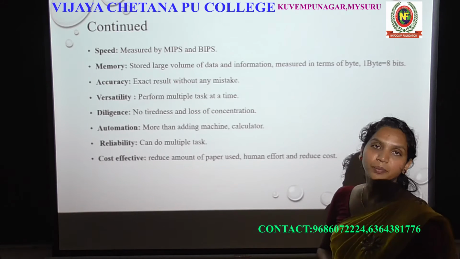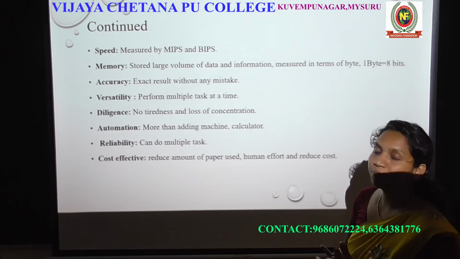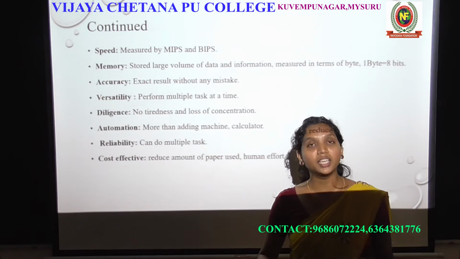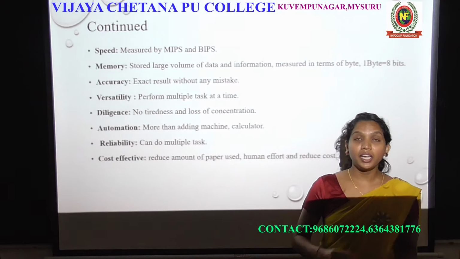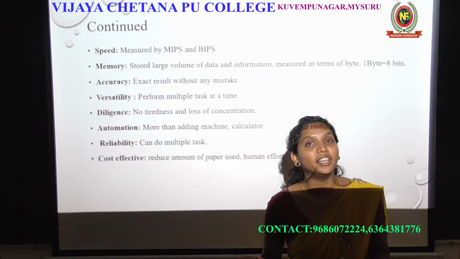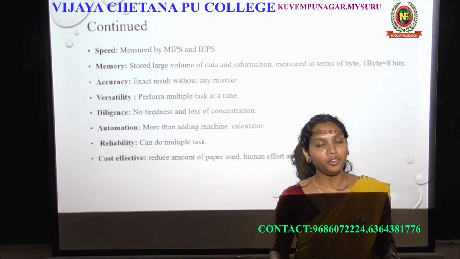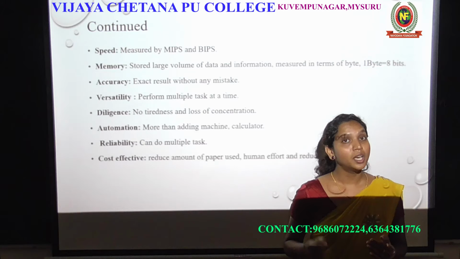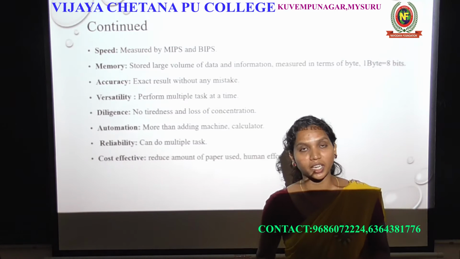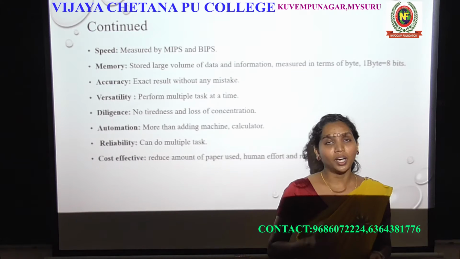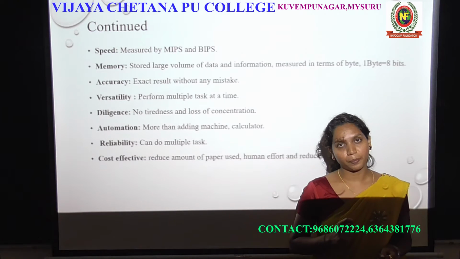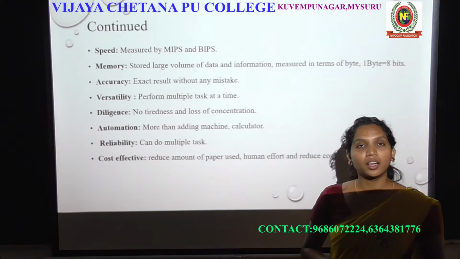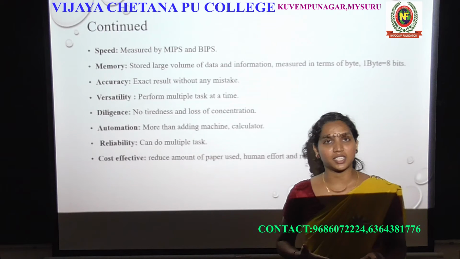Next is the accuracy. So what is accuracy? How exactly will the computer work? How exactly will the computer give the result? Even a woman can make a mistake while working in any task, right? A woman can make mistakes with her task, but a computer never makes a mistake. It gives the exact result according to the task. That is how exactly it gives the result. It shows the accuracy of the result or task.